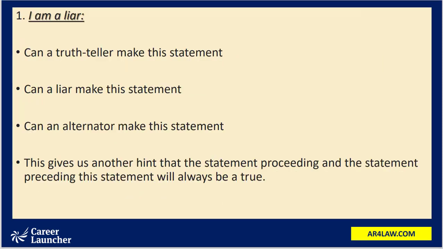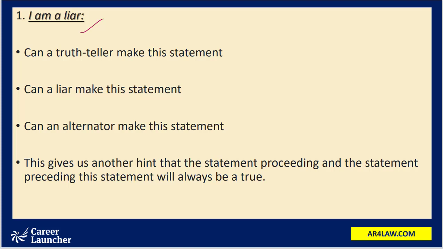So let's evaluate a few statements and understand what kind of person can make those statements. Let's say we have a person who says, I am a liar. Now let's evaluate. Can a truth teller make this statement?